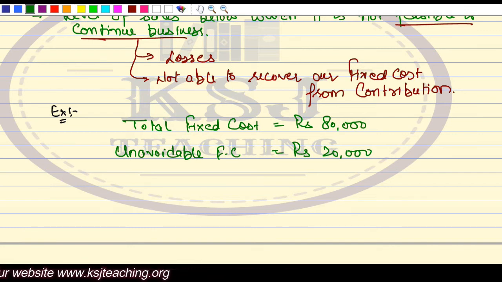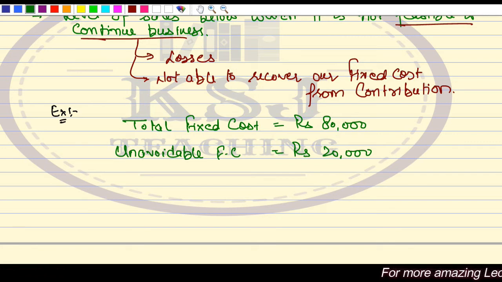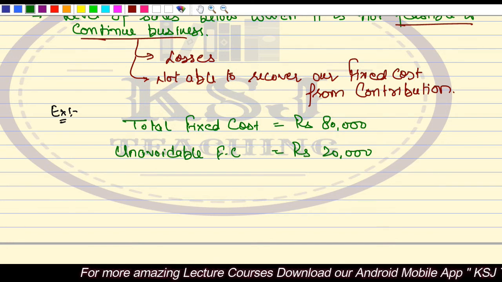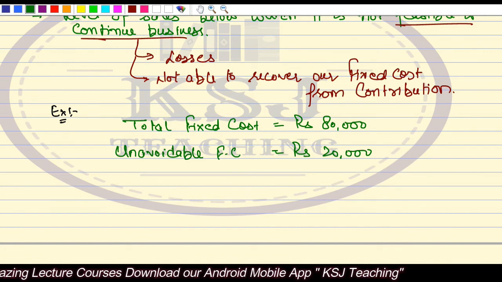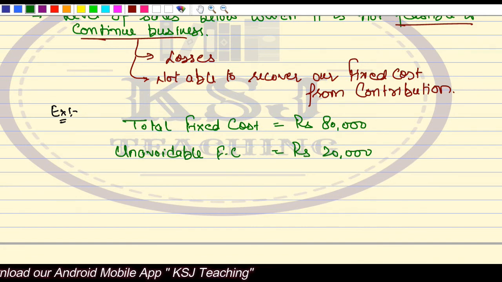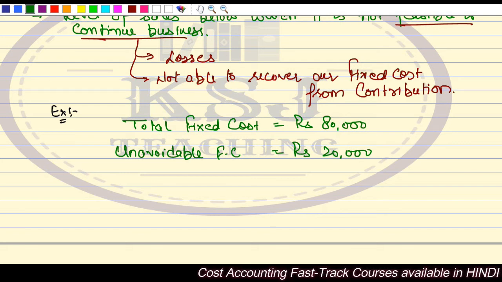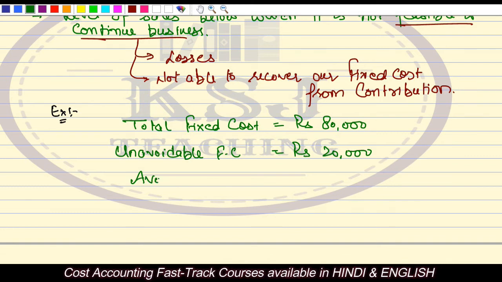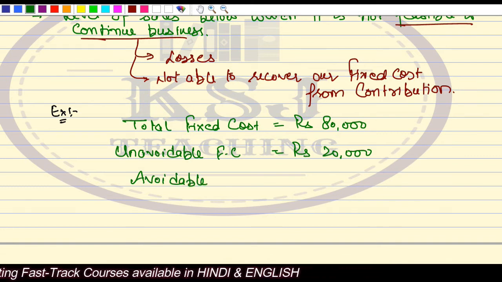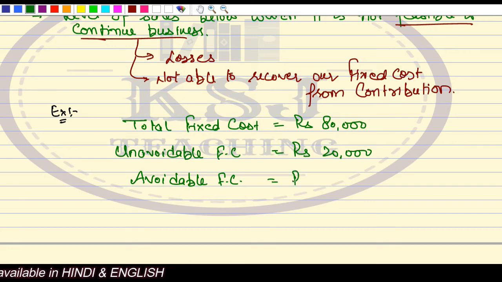I close my factory, but I will have to pay some rent and taxes, right? Might be some electricity or something. One person is there, I'm paying the salary to that person. Watchman is there, I'm paying the salary to that watchman, right? That watchman will be using the minimal of electricity, I'll be paying the electricity bill. That is unavoidable fixed cost that even if I close the business, I will have to incur that fixed cost, right? Out of the total fixed cost, my unavoidable fixed cost is there, and avoidable fixed cost is rupees 60,000.